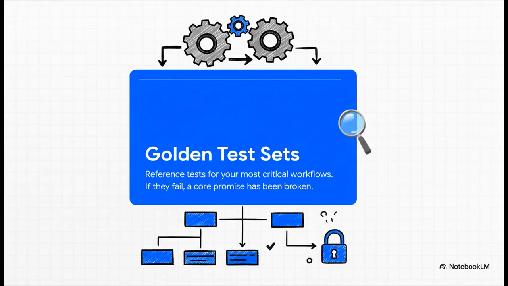Now, within all those tests, some are more important than others. These are your golden test sets. They represent your most critical, non-negotiable user workflows. If one of these tests fails, it's a code red situation. It means a fundamental promise of your tool has been broken, and it needs to be fixed immediately.